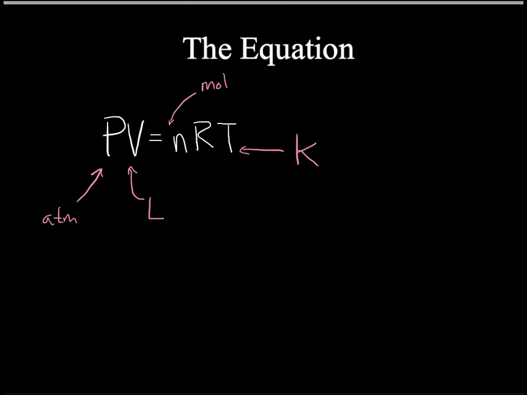So step number one when you're doing a PERV-NERT equation is to always convert your units. Before you do anything else, before you plug any numbers in, make sure you convert. Get it done right away, that way you don't forget to later on down the road. A lot of the times things are going to be measured in milliliters, or they're going to be measured in kilopascals or Celsius, and you have to convert to moles, liters, atmospheres, and Kelvin.